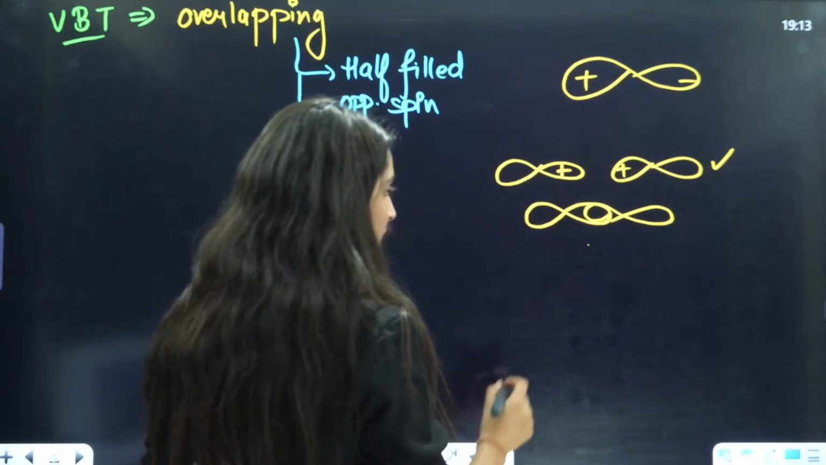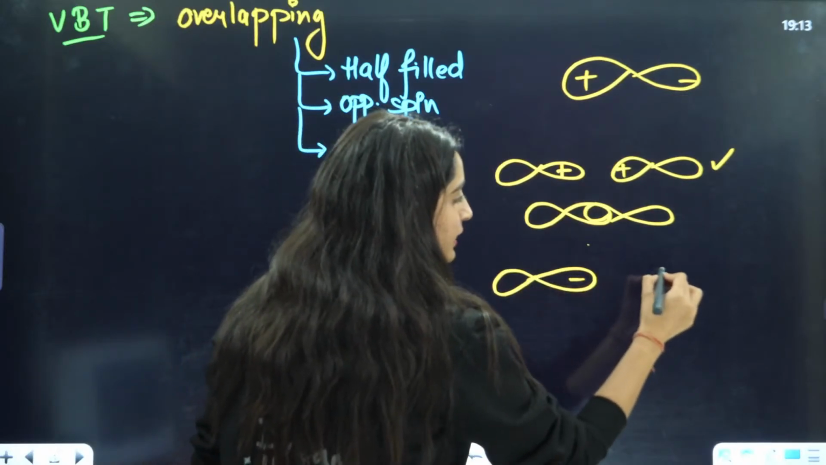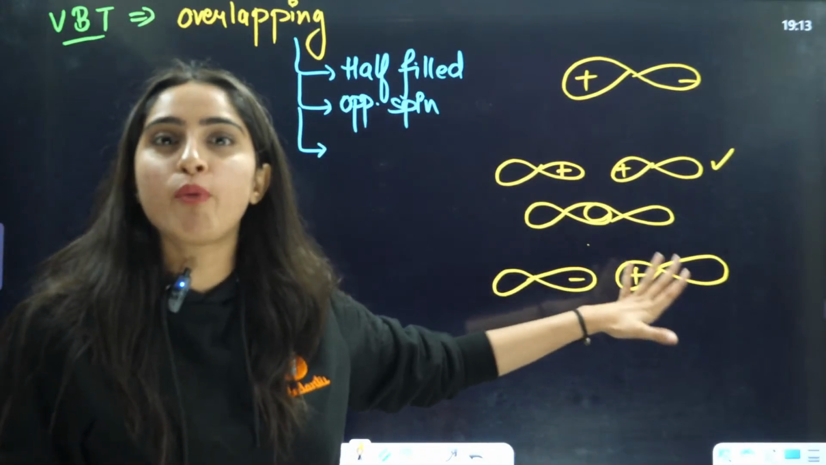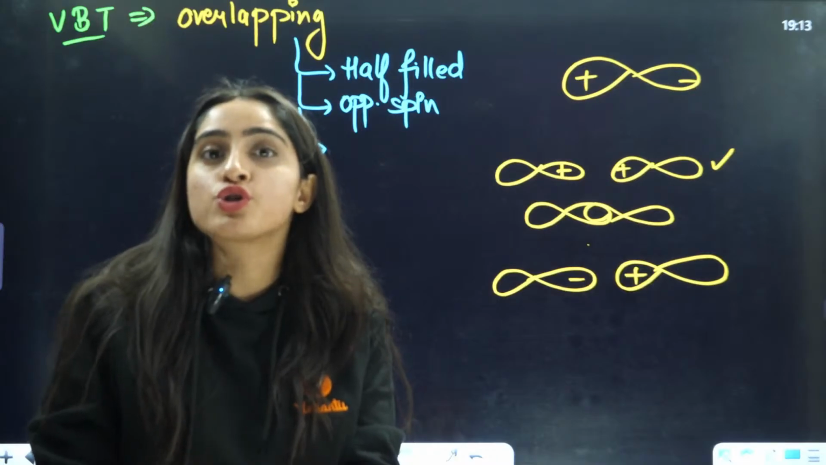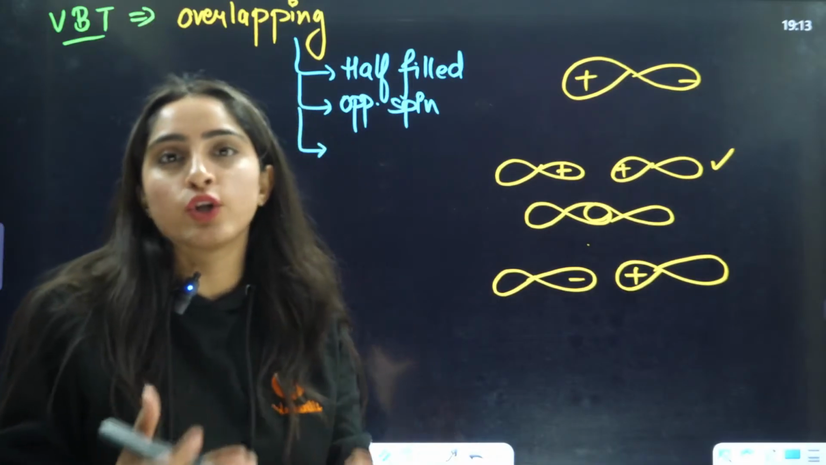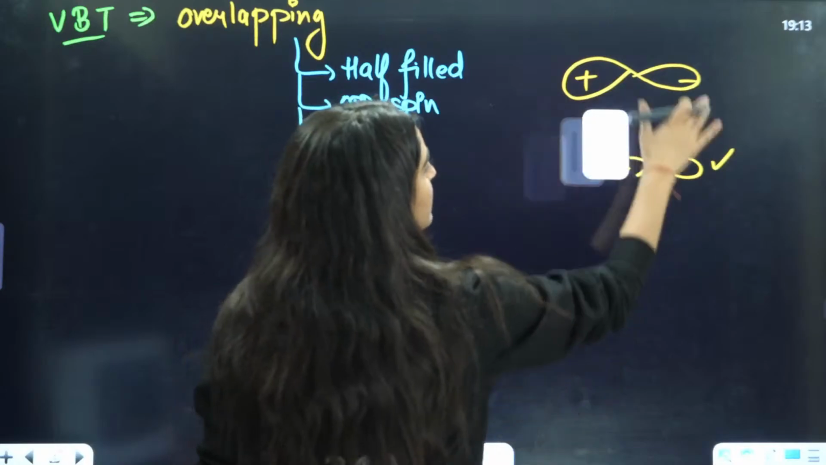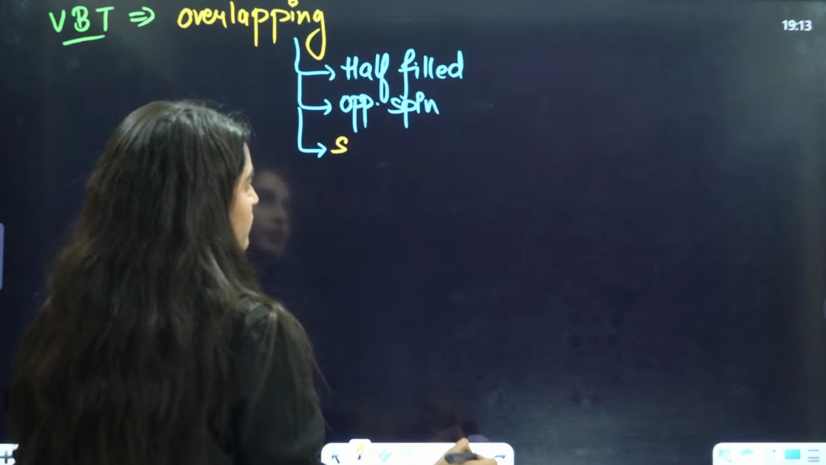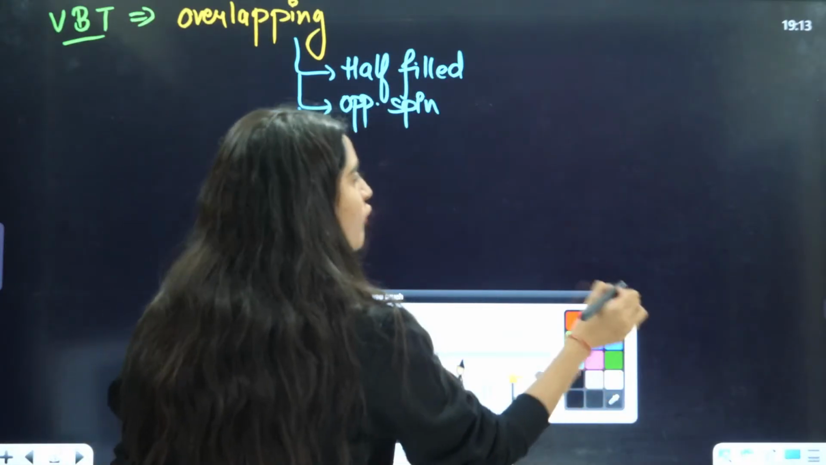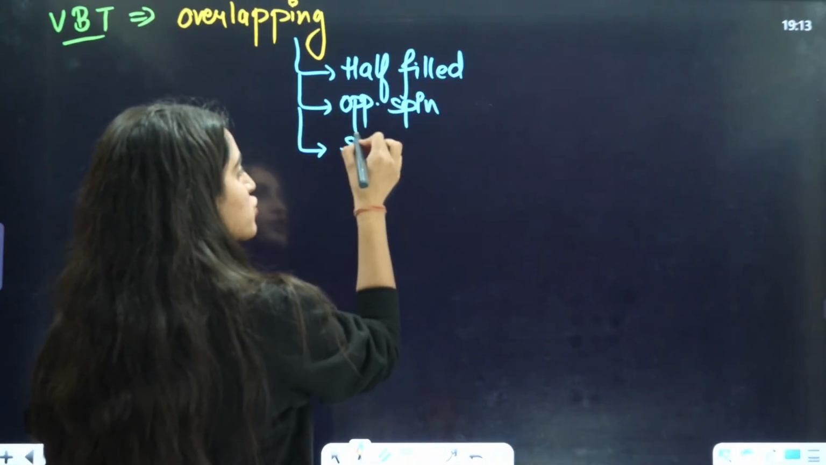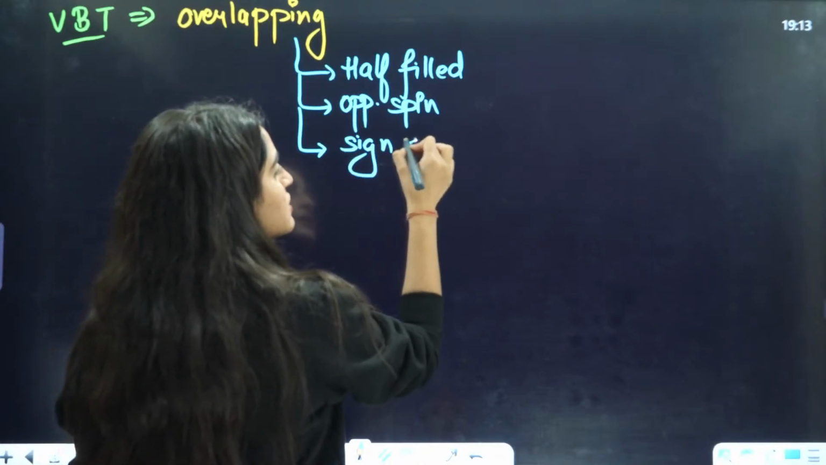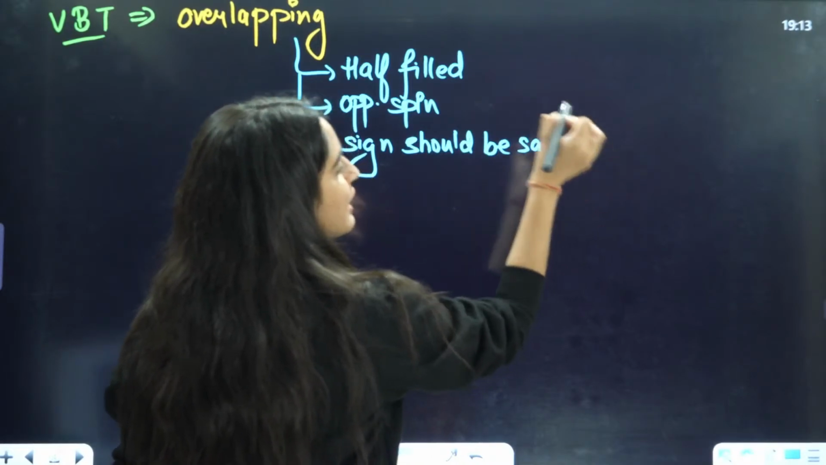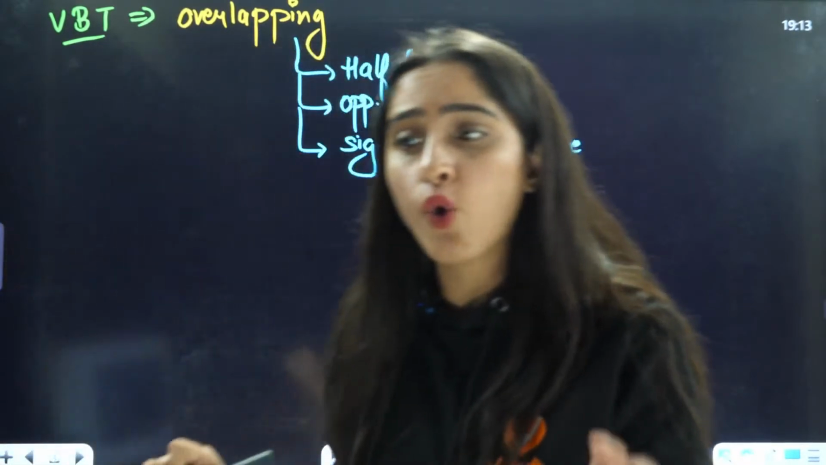For example, if this is negative and this is positive, is the overlapping possible? No. The sign should be the same. Positive will overlap with positive, negative with negative. In simple language, the sign should be the same. So these are the three conditions for the overlapping.